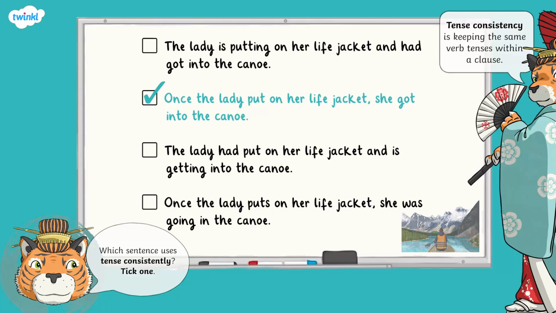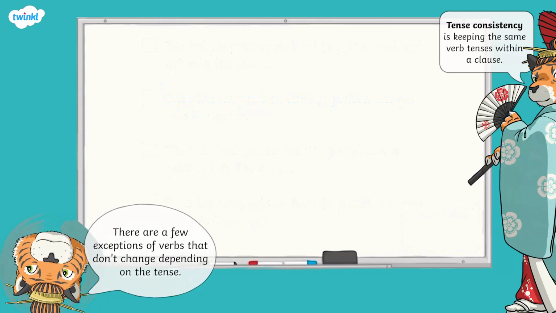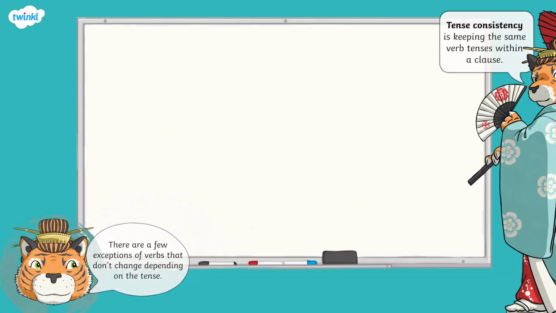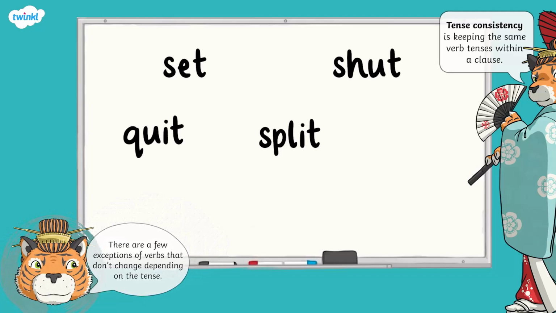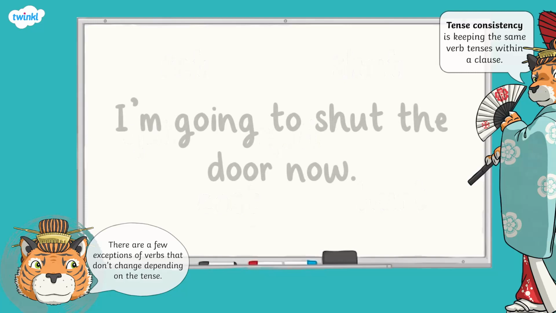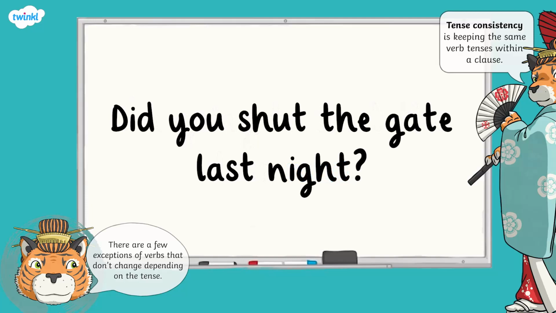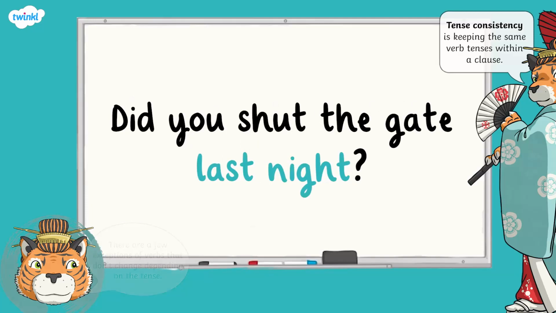It is important to note that there are a few exceptions of verbs that don't change depending on the tense, such as set, shut, quit, split, cost, and hurt. When these verbs are used, you will have to look for other clues within the sentence. For example, I'm going to shut the door now. Now tells us that this sentence is in the present. Did you shut the gate last night? Last night tells us that this sentence is in the past.